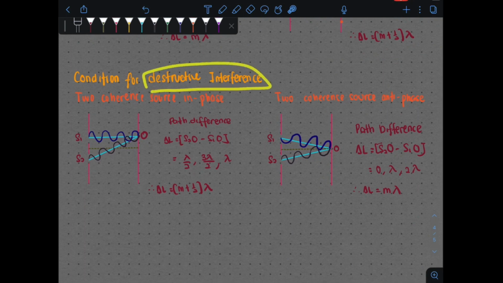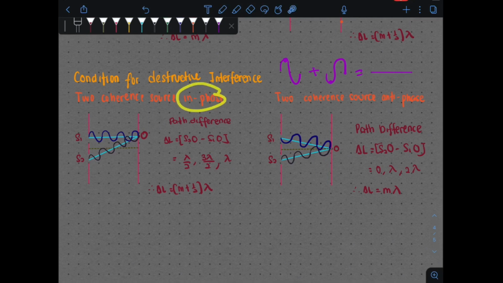Next, kita nak tengok pada destructive interference. Okay, as you know, destructive interference, when the two wave meets, they are going to destruct the wave here. Dia bertemu dekat sini, iaitu the crest here is going to meet with the trough here, and you're going to end up with no amplitude, cancellation of the wave. Ini maksud destructive interference. So sama juga dalam destructive interference, you're going to have in phase coherent ataupun anti phase coherent source. So your S1 and S2 is going to be either in phase ataupun anti phase.